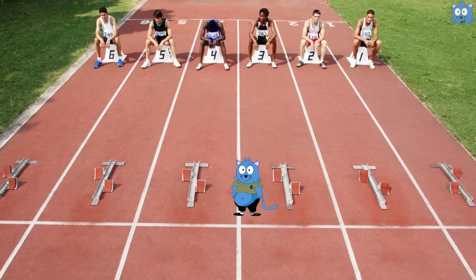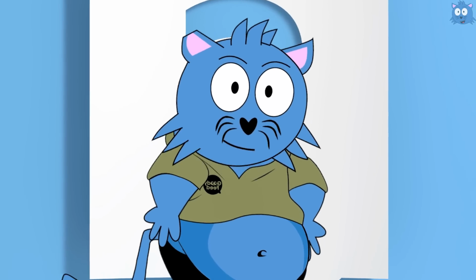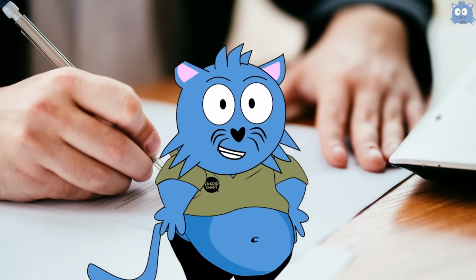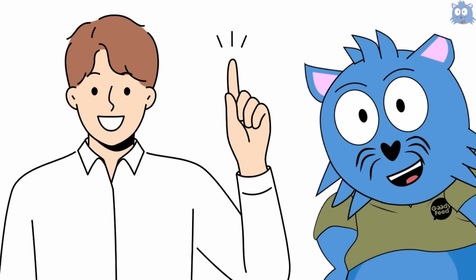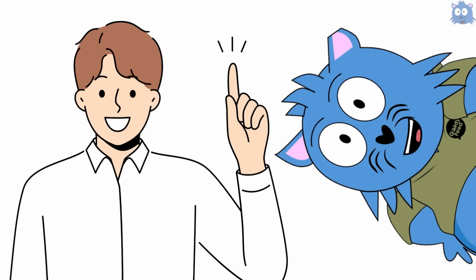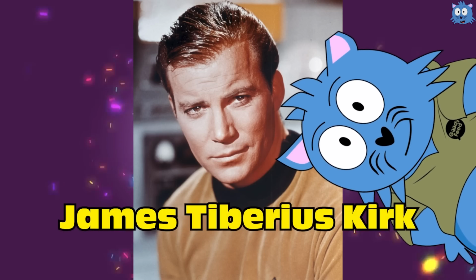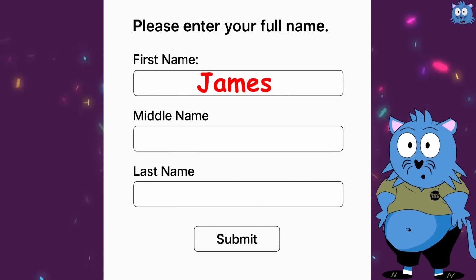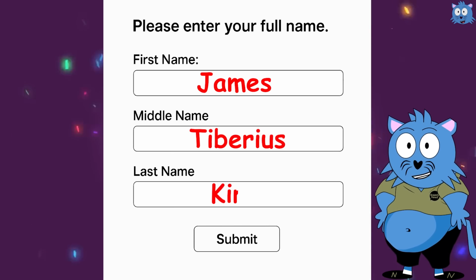So, for a start, let's look at a common Western name. Now, the reason why I'm using a common Western name first is that many forms, be it online forms or offline forms, will usually follow the Western name orientation because you will usually see first name, middle name, and last name. Let's say we have a friend called James Tiberius Kirk. It's quite simple. The first name is James, middle name is Tiberius, and last name is Kirk.